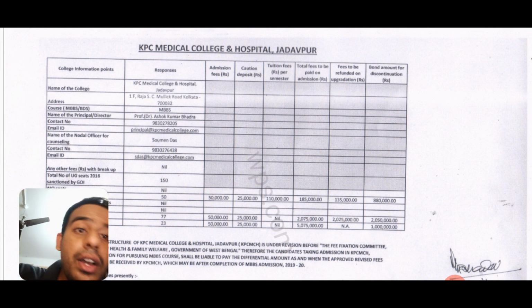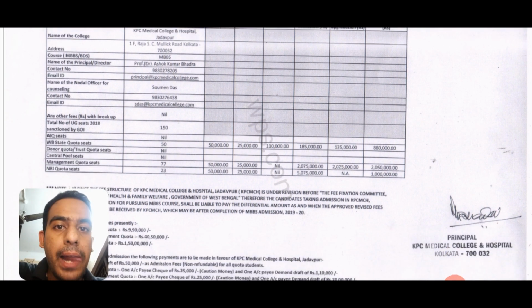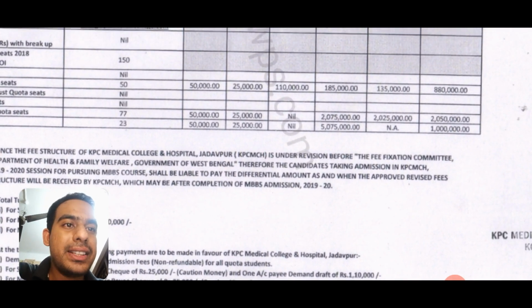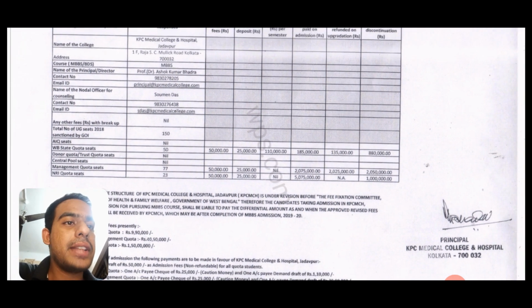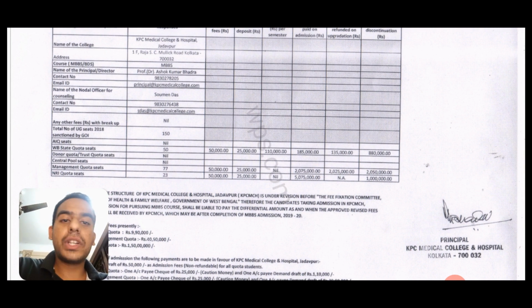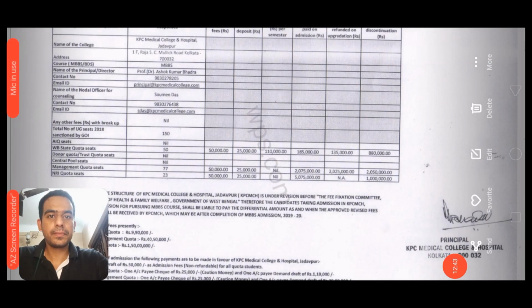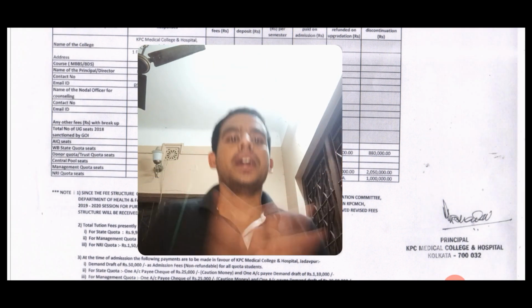And for the NRI quota, the entire fees is around 150 lakhs, and the division is over here: 50,000 admission, 25,000 security deposit, 50 lakhs during admission, and the rest later. For NRI seats, you need to approach the college authorities directly. Now that was mainly about covering the fees and all.